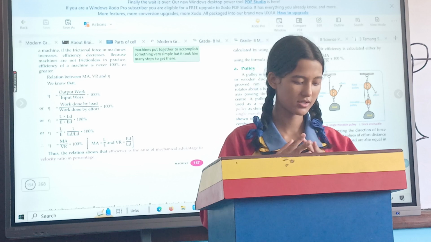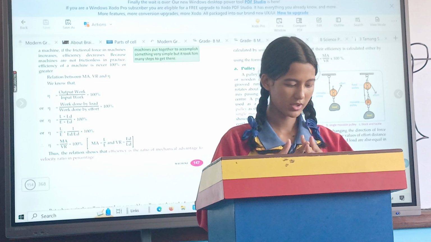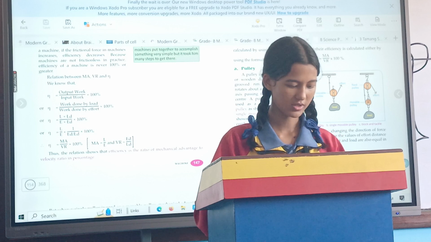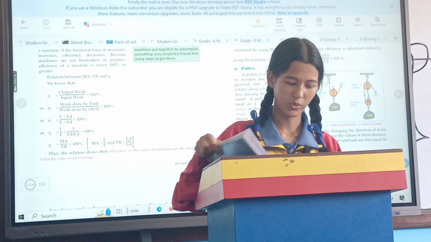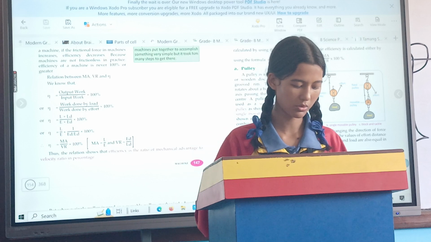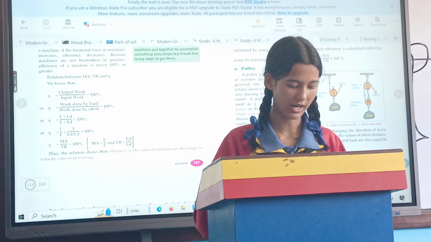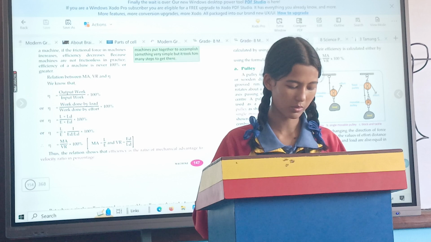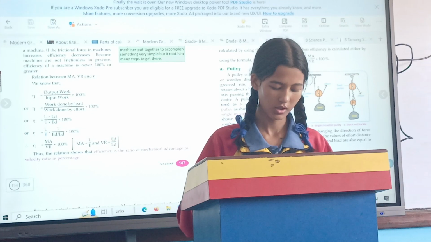Sir has given us the CAG work, and the chapter name was Simple Machine, chapter 8, and I have written some notes of important points. Simple machine: the tools or simple devices which are used to make our work easier, faster, and more convenient are called simple machines. Simple machines do not perform our work themselves, but we have to apply force on them to do work. They help us to multiply force, change the direction of force, and do work safely.